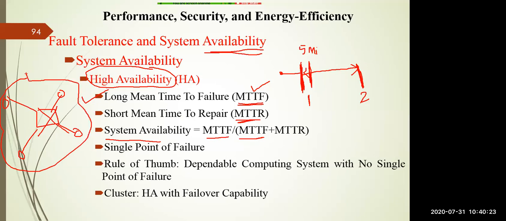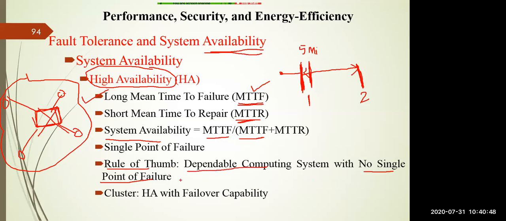The rule of thumb says to build a dependable computer system with no single point of failure. If there is a single point of failure, the entire network will collapse. That's why you should not design any computer system that has a single point of failure.